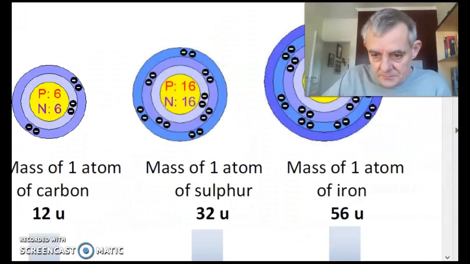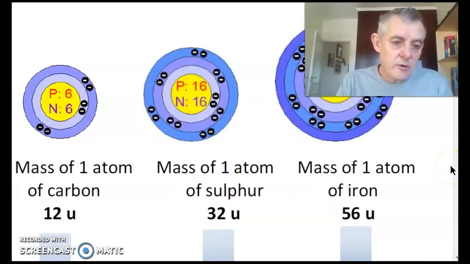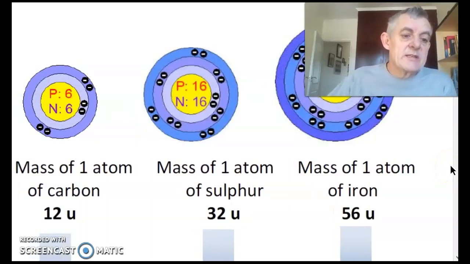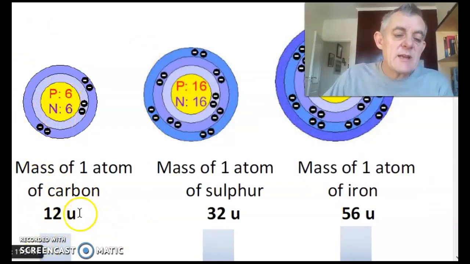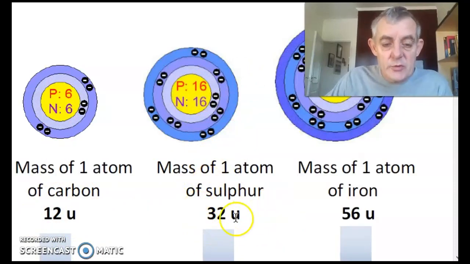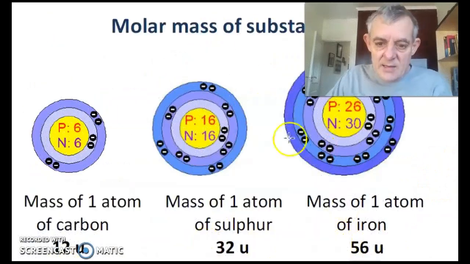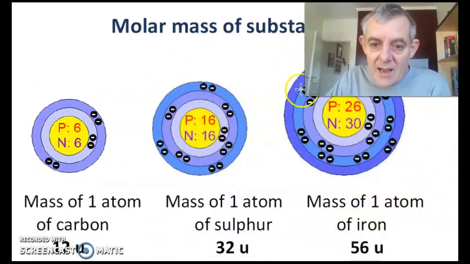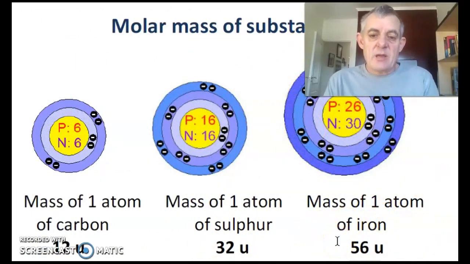Okay, so there we have the mass of one atom of carbon. So the mass of one carbon atom is 6 protons plus 6 neutrons, which is 12. The U means atomic mass units. The mass of one atom of sulfur, 16 plus 16 is 32 atomic mass units. Iron, there's iron. The mass of one atom of iron, 26 protons plus 30 neutrons, is 56 atomic mass units.